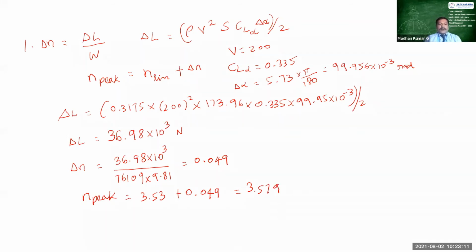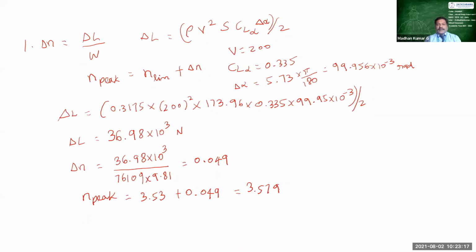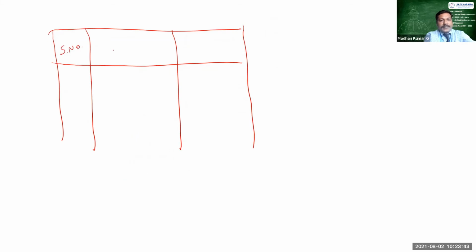Now we have found the value of NP, and this NP has to be found for various V, and we shall put the table like this, and here we have 6 different values of velocities.